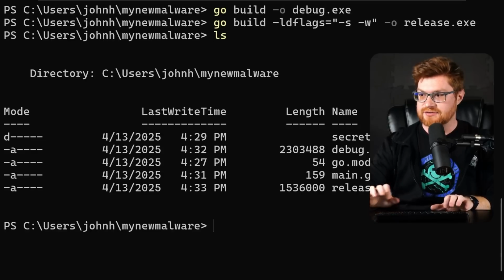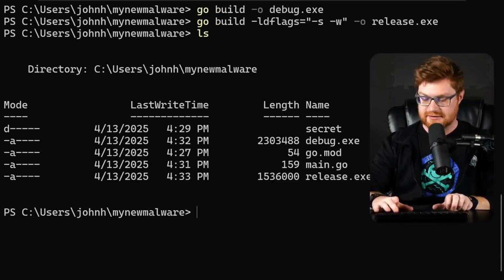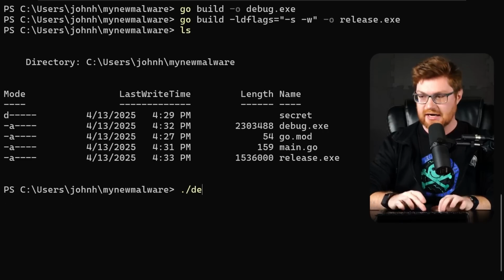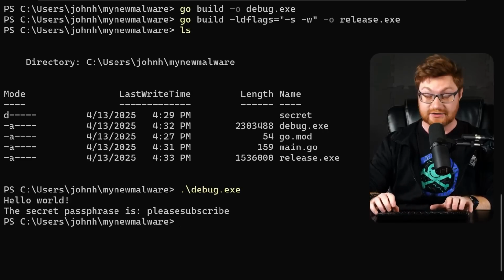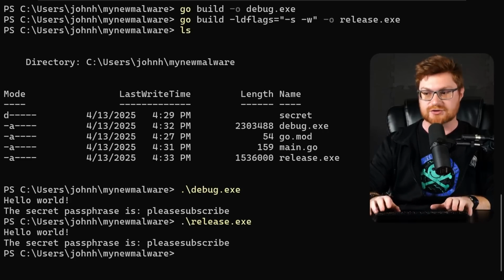Now, if I have these in our directory, we have debug.exe and release.exe. Obviously, debug will do as it should, and release will do as it should. Now, I know that's a super small proof of concept, but it's the right idea, isn't it?